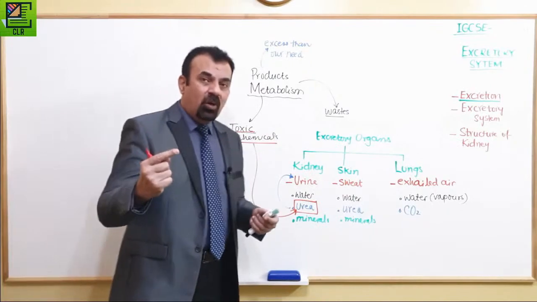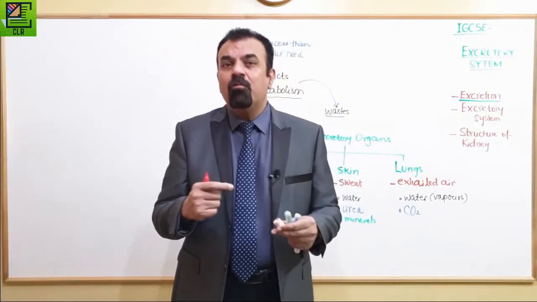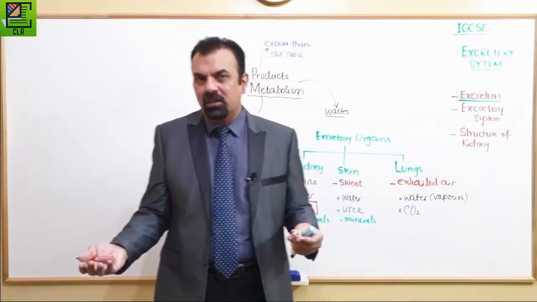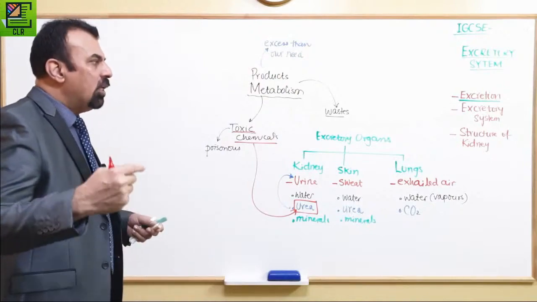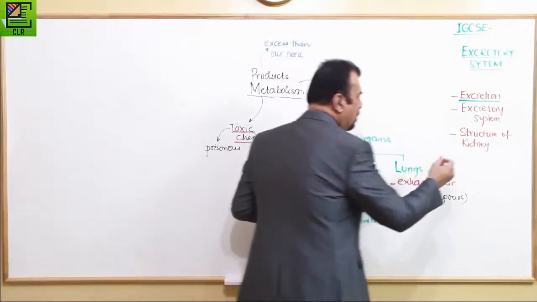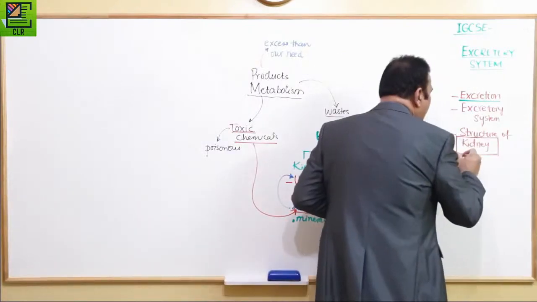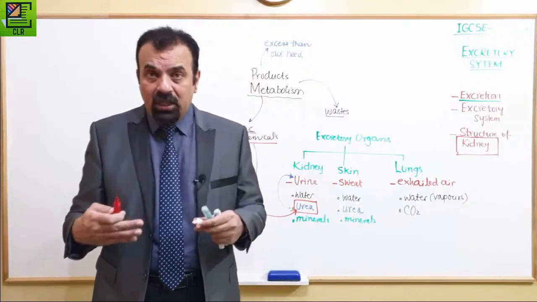So another trick question. They always ask, where is urea produced and through which organ is it being excreted out? And students always make a mistake. They think that urea is produced in the kidney. Urea is not produced in the kidney. Yes, the kidney is the organ through which the urea is excreted out.